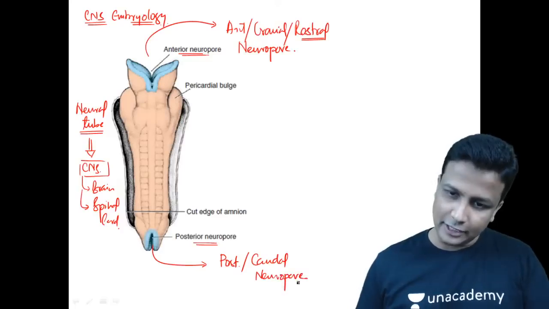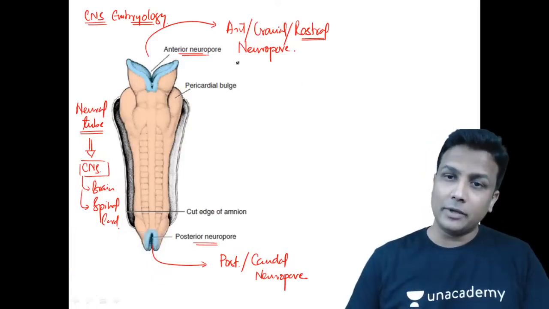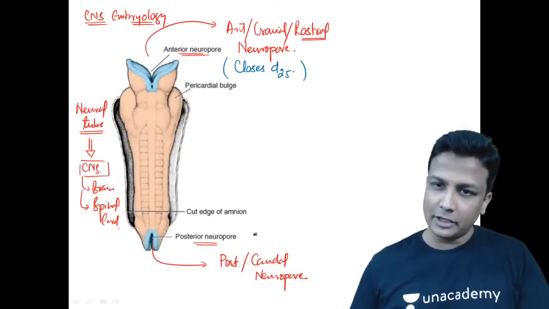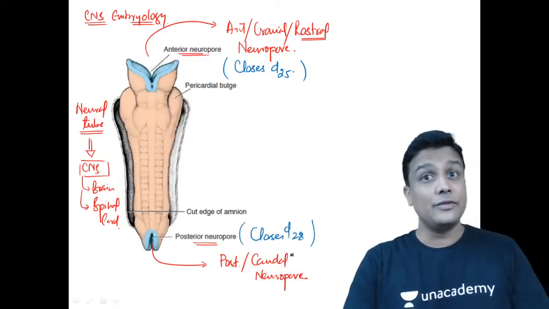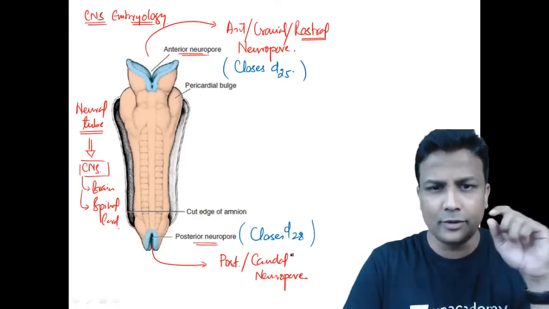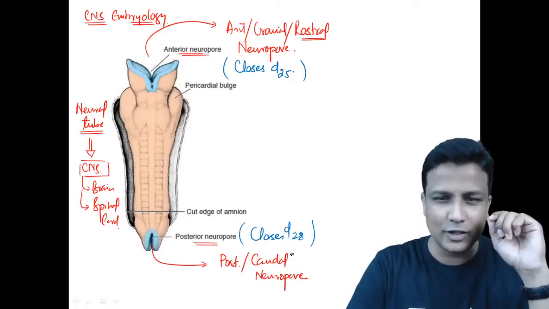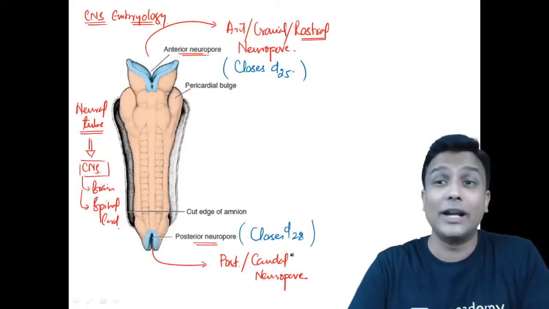Now the first point here, should it remain open? No, it has to be closed, and you have to remember when it is getting closed. Remember, the anterior neuropore closes on the 25th day. After 2 to 3 days, remember the posterior neuropore closes on the 28th day, guys. So the posterior neuropore will close on which day, sir? On the 28th day. But in the exam, if they are giving the option which is closer, in some of the questions they are not giving 28th day, they are giving 27th day. So you can remember that one also, guys. Anterior neuropore closes on the 25th day, and the posterior neuropore closes on the 28th day.